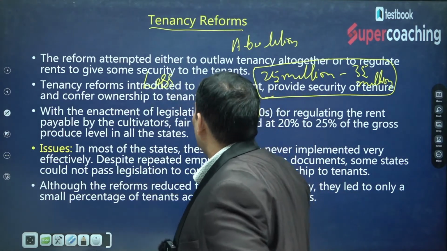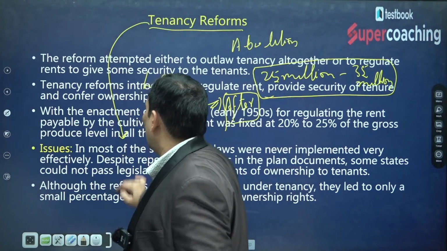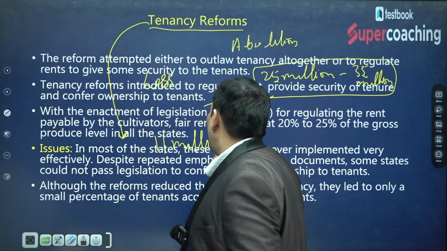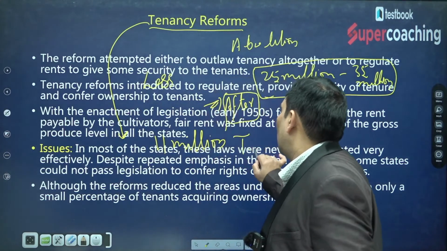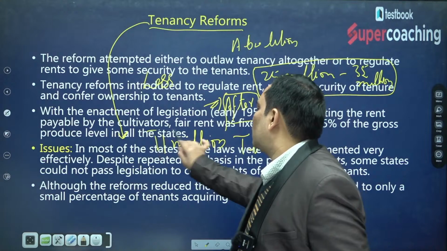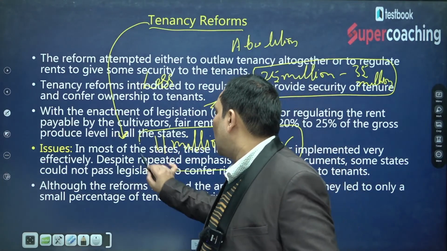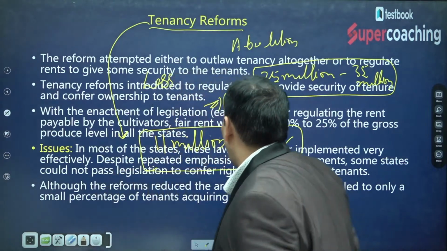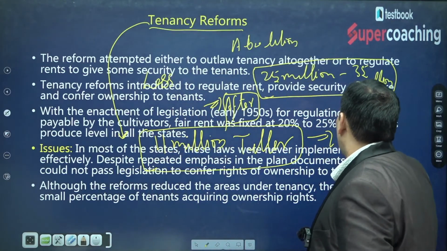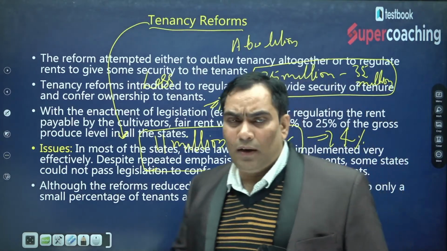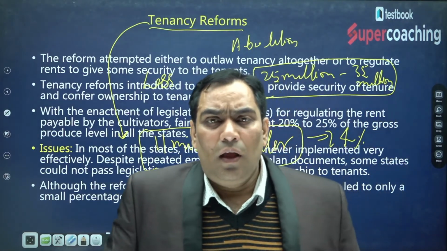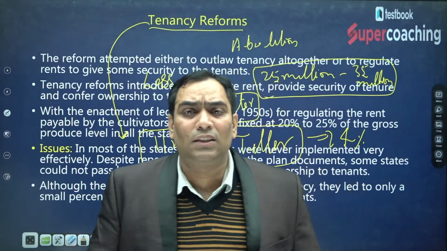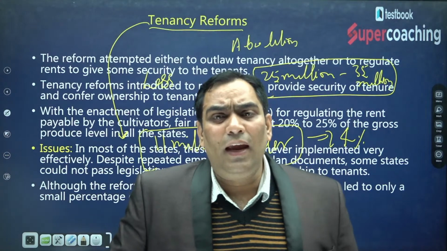But when we talk about the tenancy reforms, the ownership right was given to only 11 million tillers. Only 11 million tillers were given ownership rights. And it was implemented for only 4% of the area. So that means it was not as successful as expected. And why was it not?